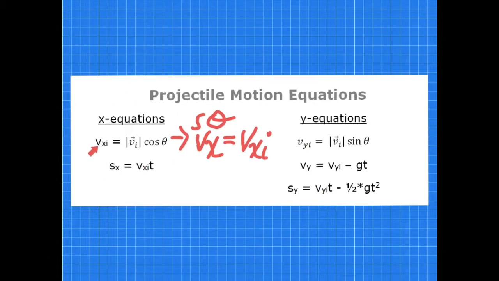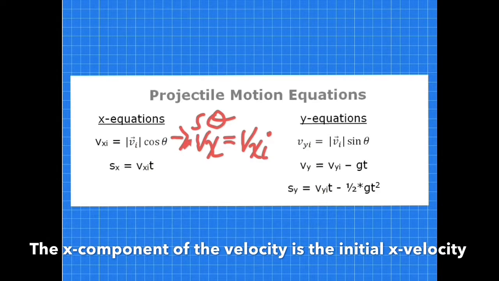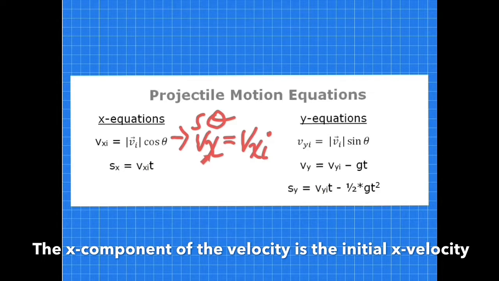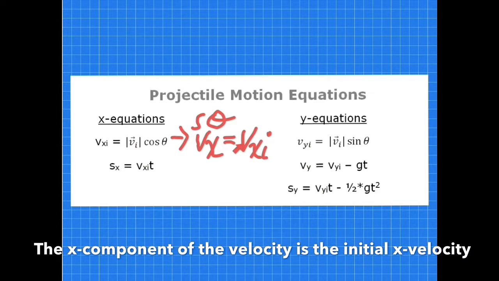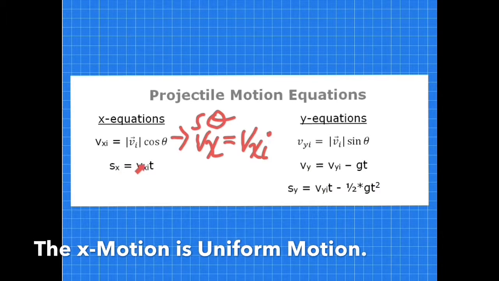The initial x velocity, v sub x of i, is the initial speed, or magnitude of the initial velocity vector, times the cosine of the projectile angle theta. This means, since we have uniform motion, the velocity is constant, that the x component of the velocity at any time t, v sub x, is simply the initial x component of the velocity vector. The x component of the displacement, s sub x, is v sub x of i times the time.